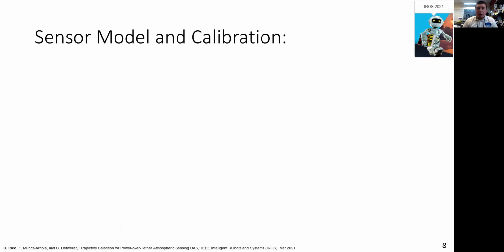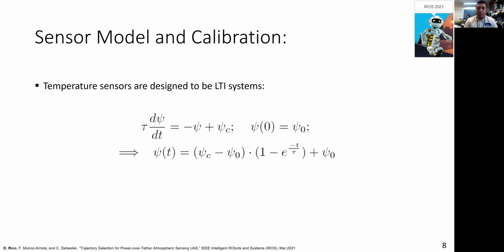Now that we have the model of the TOS, we need to model and incorporate the temperature sensors. Temperature sensors are designed to be linear time invariant systems. They can be expressed as an ordinary first-order differential equation like this. This means the sensor's time to convergence is considered fixed, or said another way, the time it takes the sensor to fully respond to a change in 5 degrees of temperature should be the same for 50 degrees of temperature and so on. The behavior, or rather response time, is independent of the magnitude of difference.